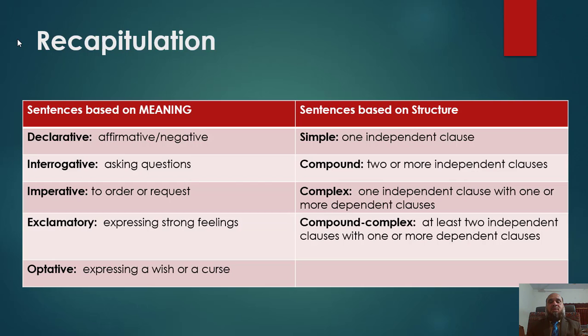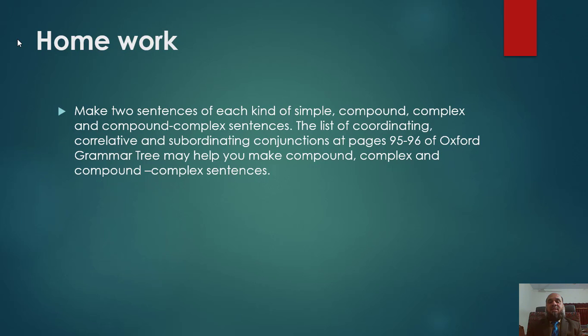Whereas in column number 2 we learn sentences based on structure. We learn to identify the sentences based on structure. Column number 2, simple sentence has one independent clause, whereas compound sentence has two or more independent clauses, whereas complex sentence has one independent clause with one or more dependent clauses, and compound complex sentence has at least two independent clauses with one or more dependent clauses.